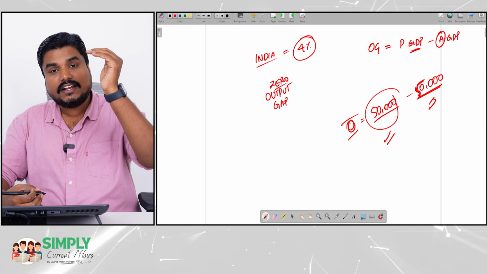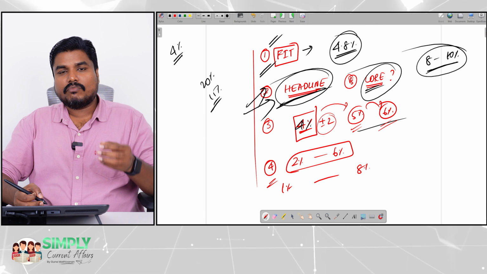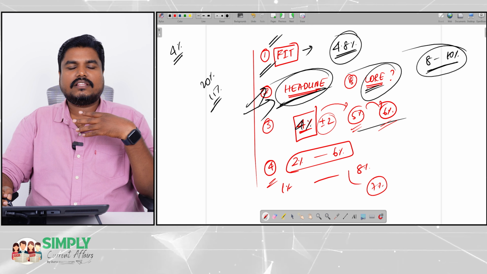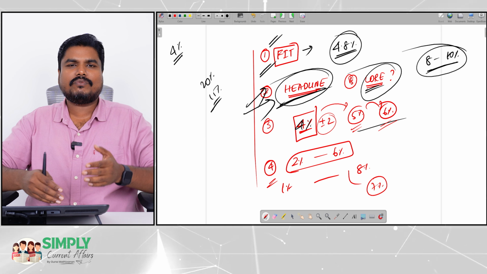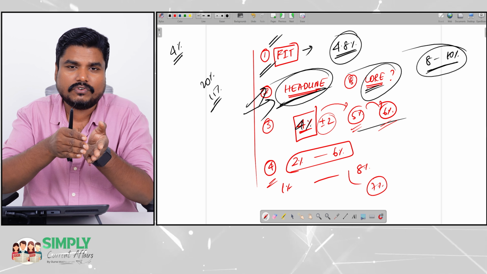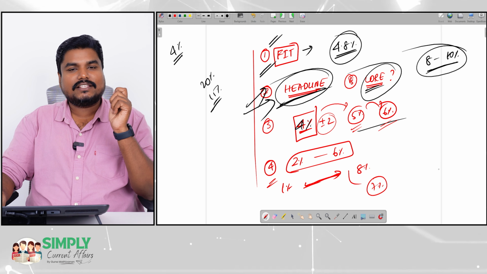The next point is the range. Shall we continue with this 2 to 6% or shall we widen it? What will happen if we widen it to 1% to 8%? There will be lethargy. The Monetary Policy Committee will think that even if inflation is 7%, it is within the range only, so why should we worry? But I already said inflation should be closer to 4%. That flexibility is given, but we have to bring it closer to 4%. So when we widen this range, that will lead to lethargy.